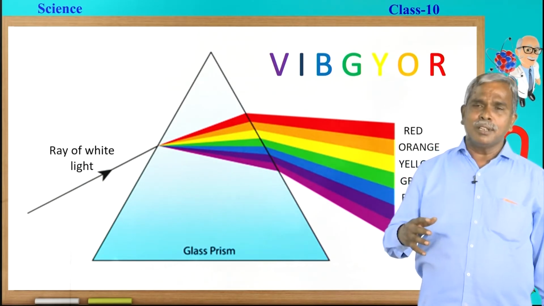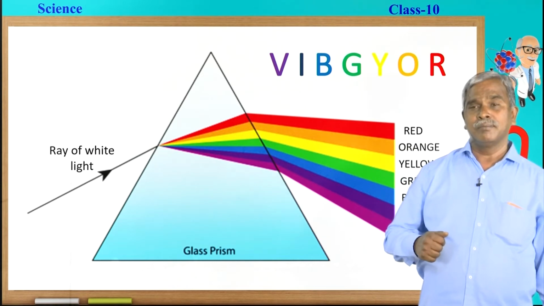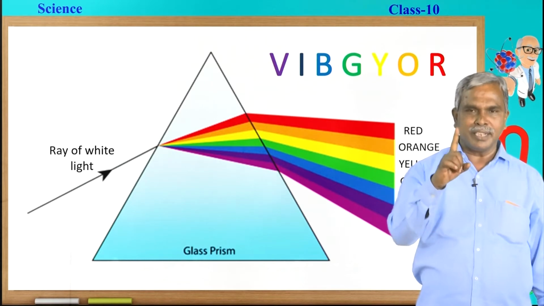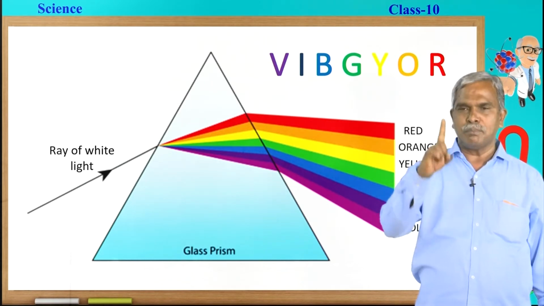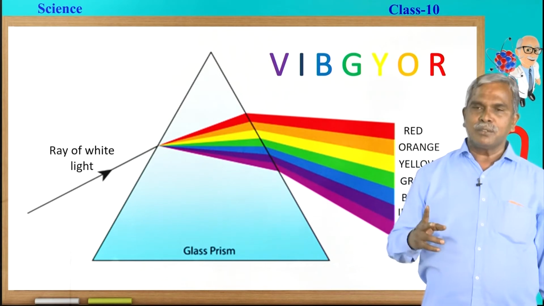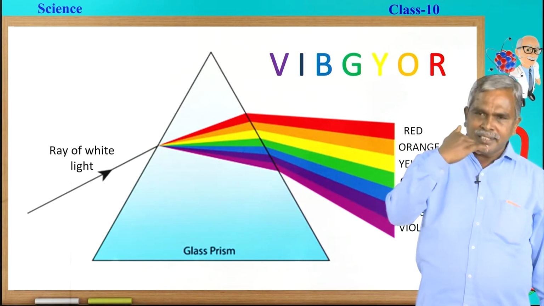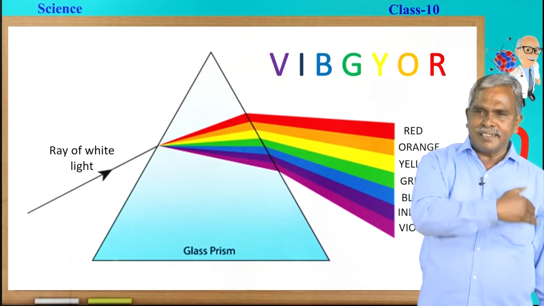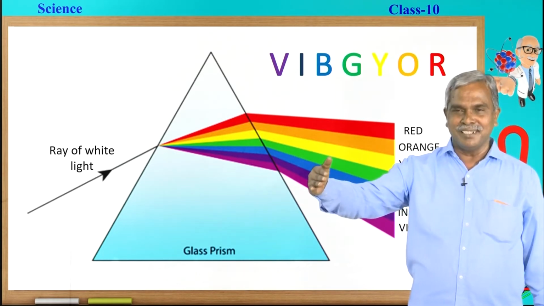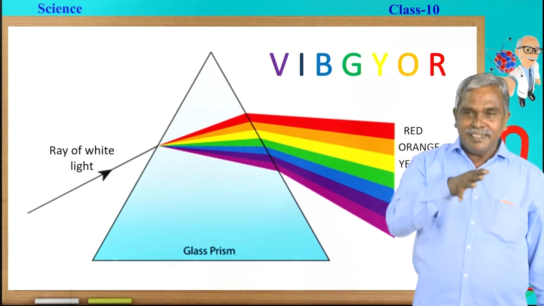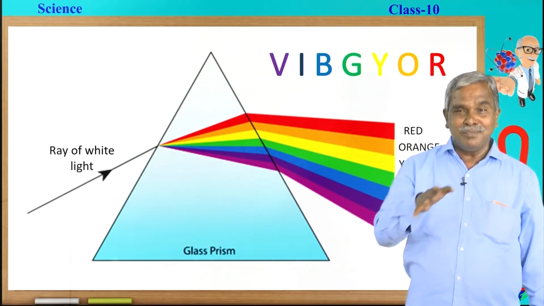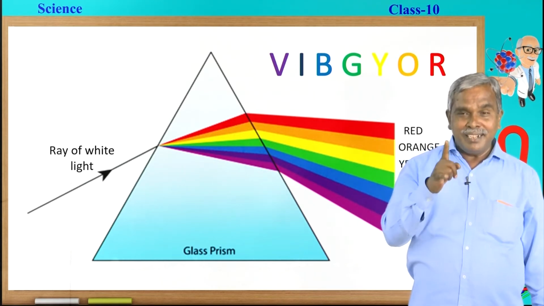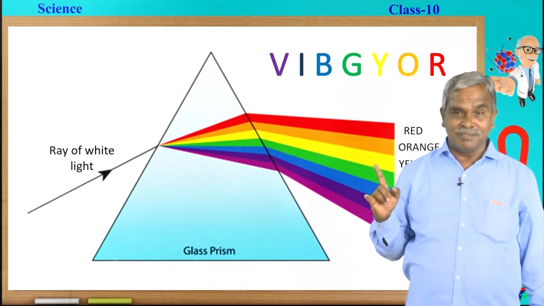Now, there is a question, how is it going to happen? There are mainly 3 reasons for the dispersion of light when white light is made to pass through the prism. Let us see which are those 3 reasons. The speed of the light, which is composed of all these colors, is the same in the atmosphere. But when it enters into the glass prism, the speed is going to change. That is why they bend at different angles.